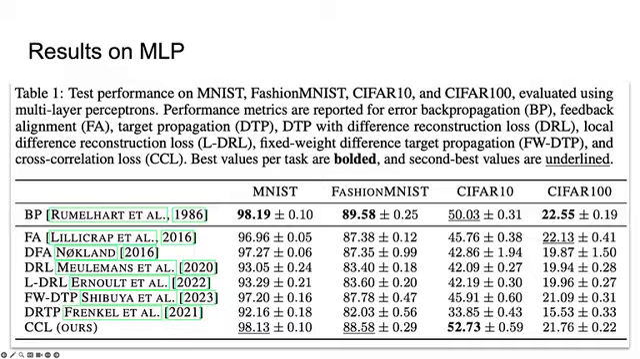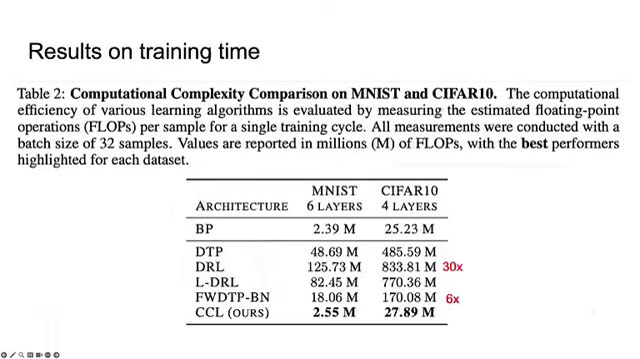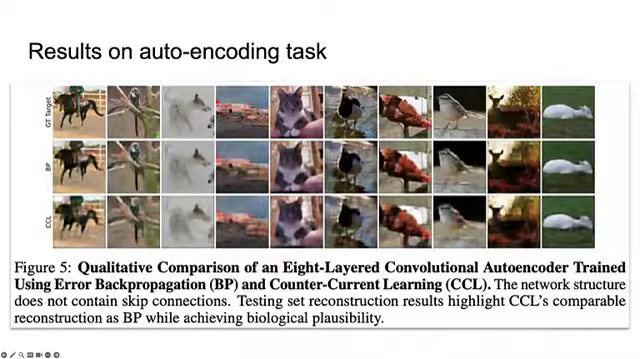The results show that the countercurrent learning algorithm achieves comparable results with feedback alignment and target propagation algorithms. We show that CCL is much more efficient than target propagation algorithms. It is faster than DRL by 30 folds and FWTDP by 6 folds. We also show that countercurrent learning is able to be applied on autoencoding tasks.